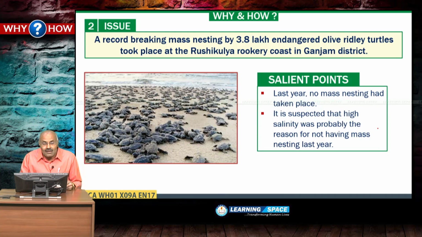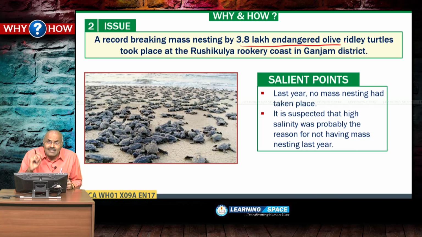Look at the next one. A record-breaking mass nesting by 3.8 lakh endangered olive Ridley turtles. Olive Ridley turtles, they go for mass nesting, and the areas famous for mass nesting are in Odisha. The conditions are favorable because less salinity is required, and normally olive Ridley turtles go for mass nesting during the months of November to March.